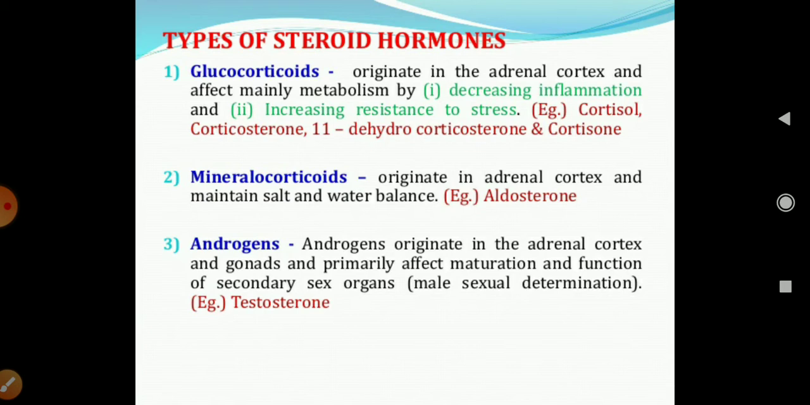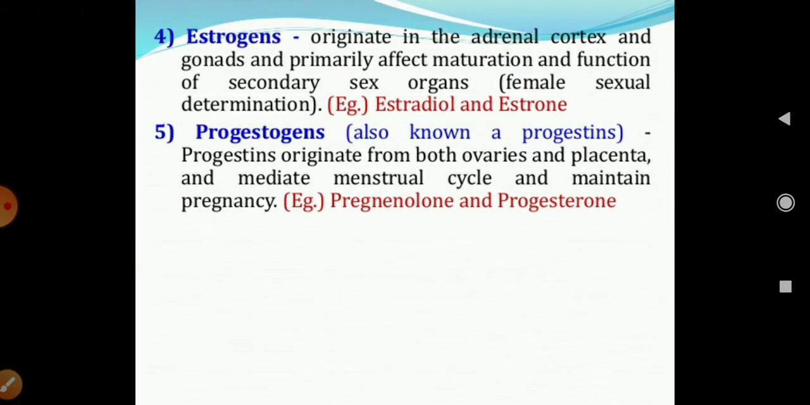Next is the androgen. The androgen originates in the adrenal cortex and gonads and primarily affects the maturation and function of the secondary sex organs, like male sexual determination, like the testosterone hormone. Next is the estrogen. Estrogens originate in the adrenal cortex and the gonads, and primarily affect the maturation and the function of the secondary organs in female sexual determination, like estradiol or estrone.